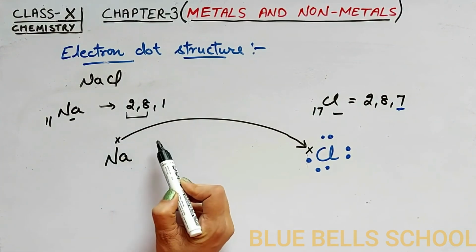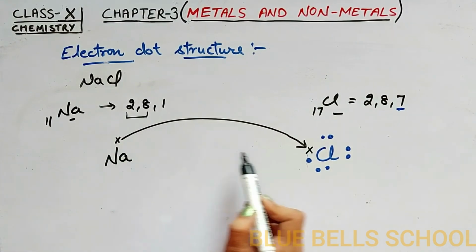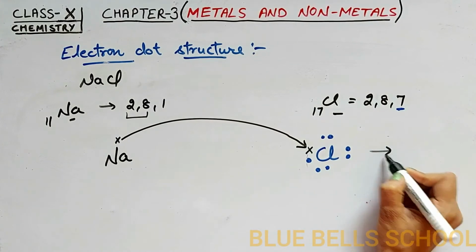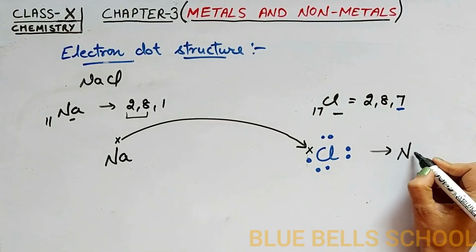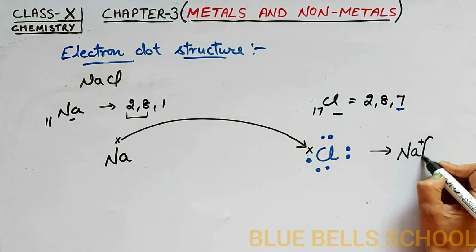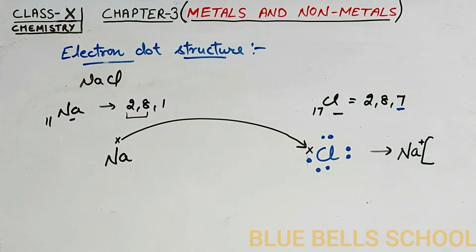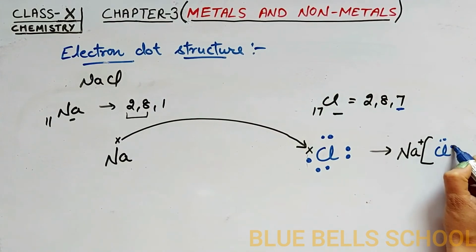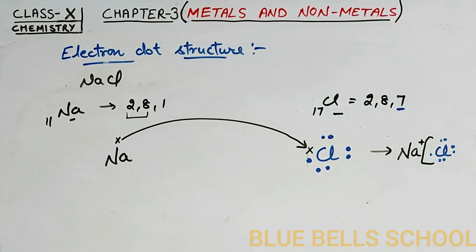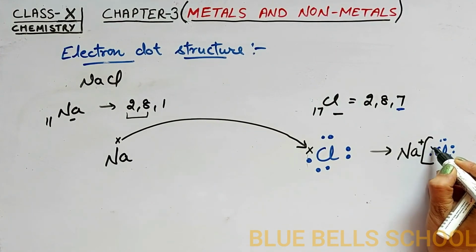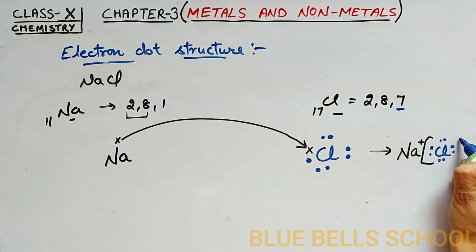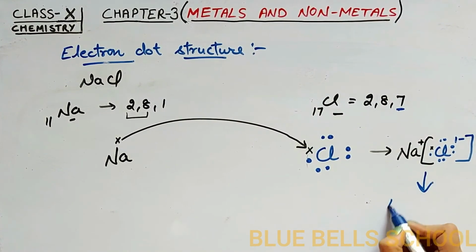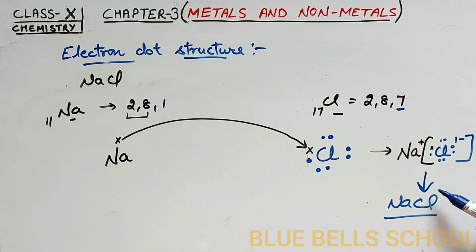They both combine and form a positive sodium ion and a negative Cl ion. The compound is sodium chloride.